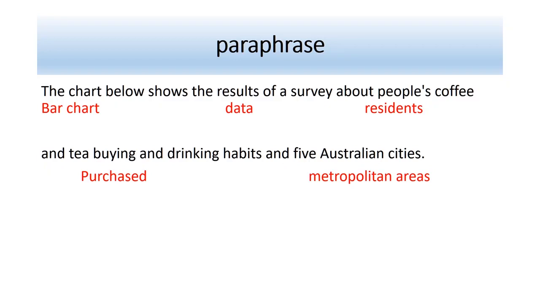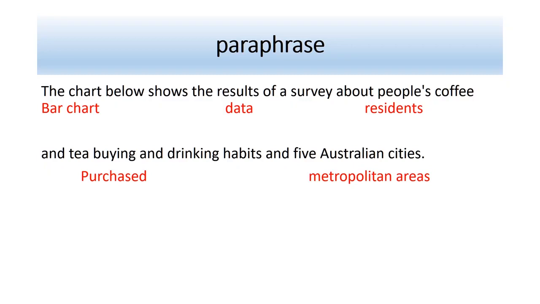Results of the survey, I could say data. I don't think I actually use this, but that's an option. People's, here we can say residents because of the context of the task. Tea, can't think of a way to rephrase that, or coffee. But we've got buying, we can rephrase to purchasing or purchased, as I'm going to use it in the task. And Australian cities, I'm going to say metropolitan areas.